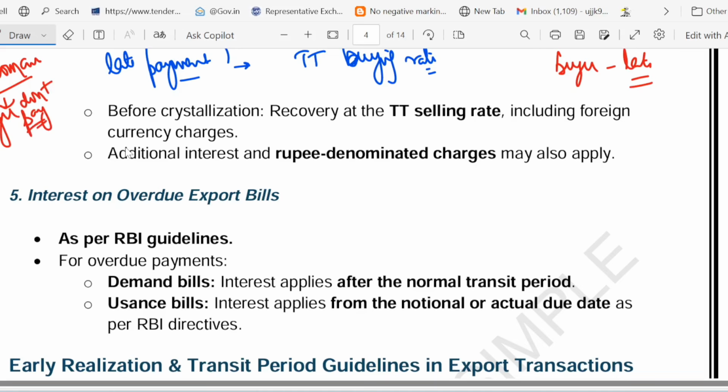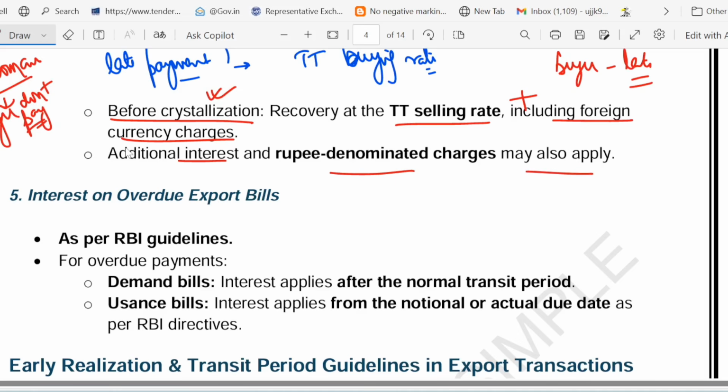Now the first case is before crystallization. That means you have not yet crystallized to rupees. You know the meaning of crystallization? Whenever you see the word crystallization, it simply means you are converting the foreign currency liabilities into Indian rupees. That is called crystallization, right? So before converting to rupees, what happens? The bank recovers money at the TT selling rate, plus foreign currency charges are also included. And extra interest, extra rupee charge may also apply.